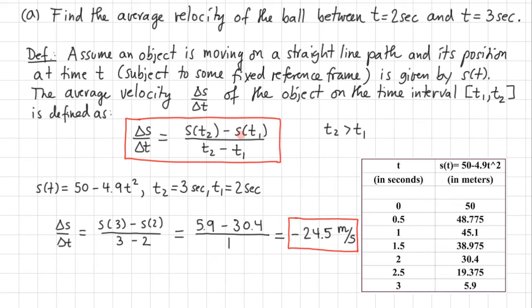In principle, this shows the challenge when trying to calculate the actual velocity of an object, such as our ball, at a given instant of time, say at t equal to 2 seconds. In part B of our example, we will investigate how to define the actual velocity of an object at a given instant of time, or what soon will be called the instantaneous velocity. Let's go to B.